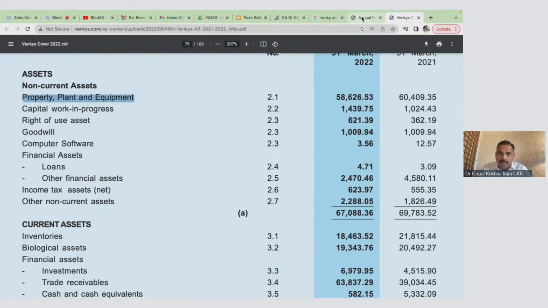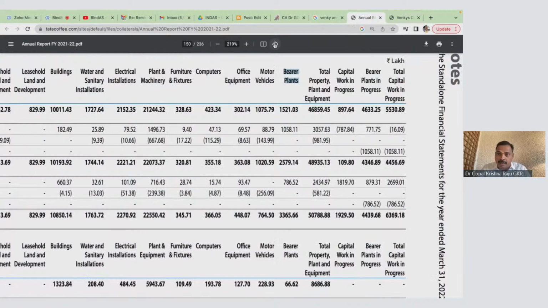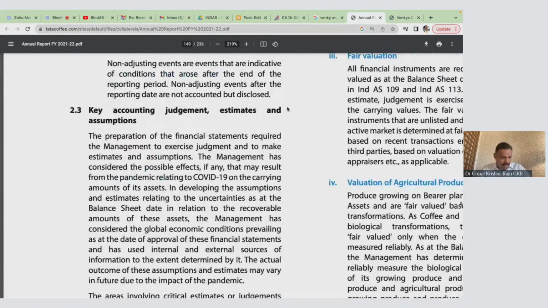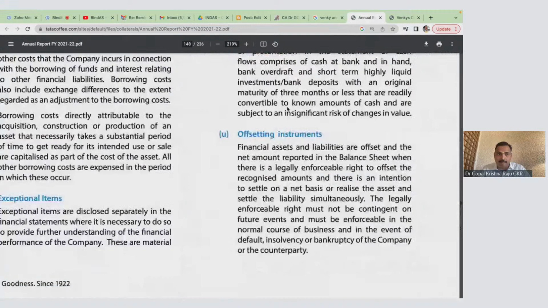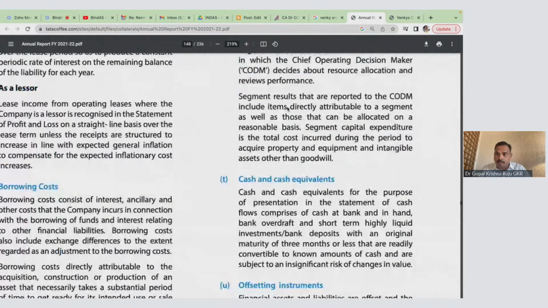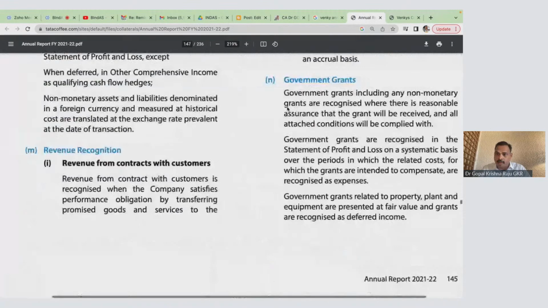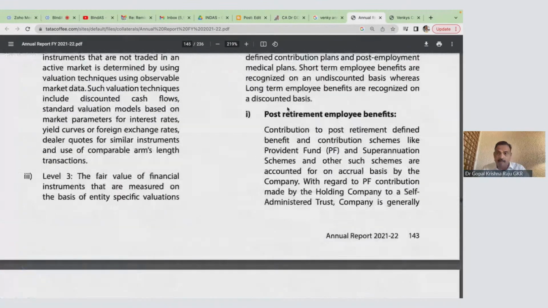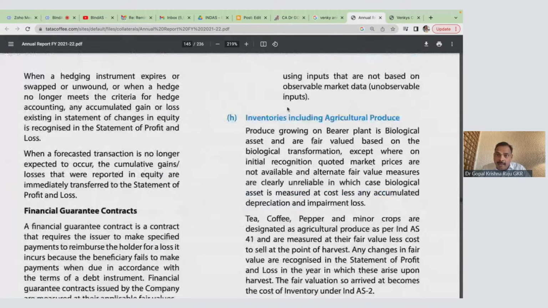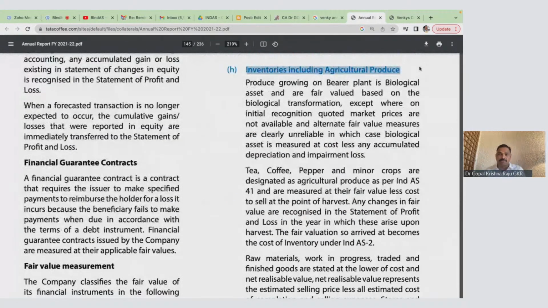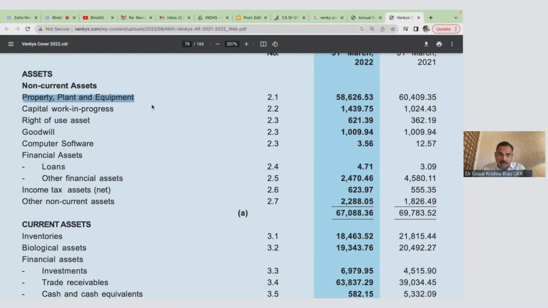Okay. Now, even in Tata Coffee, I want to make one observation, which is on page number 140. Look at page number 140. I want to make one observation here, which is that the biological inventories include agricultural produce. So now in Venky's, you have seen two things. In property, plant and equipment also you have a biological asset, and in current assets also you will have a biological asset. So even in Tata Coffee you have both.